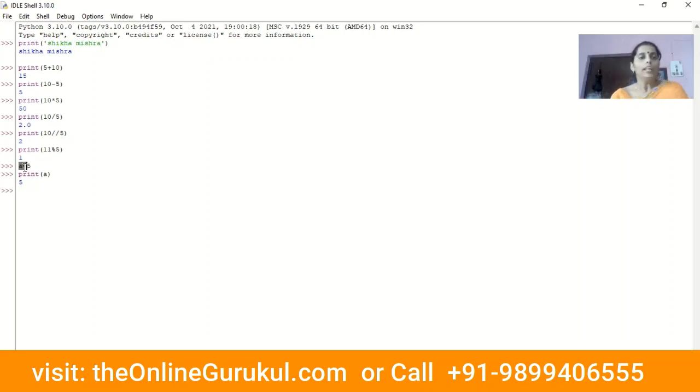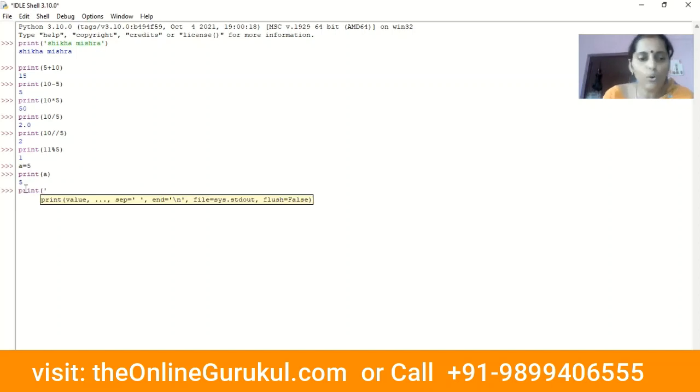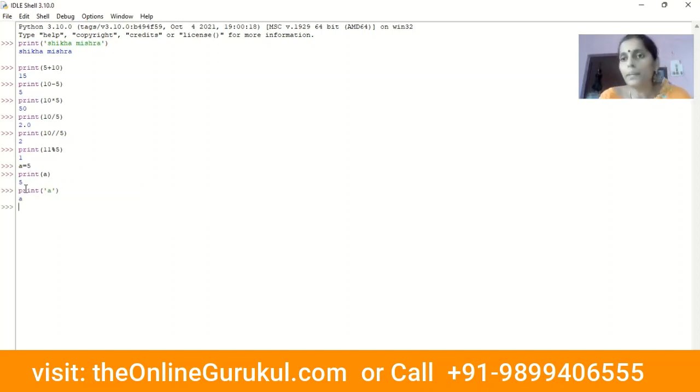Now in the print statement, if I want to retrieve a value, I will not write it in quotes. If I write it in quotes, it will not print the value; it will be written as it is. Like if I write print quotes A, it will not retrieve the value of A. It will print A. If I want to retrieve the value of A, I will write only A, not in quotes.